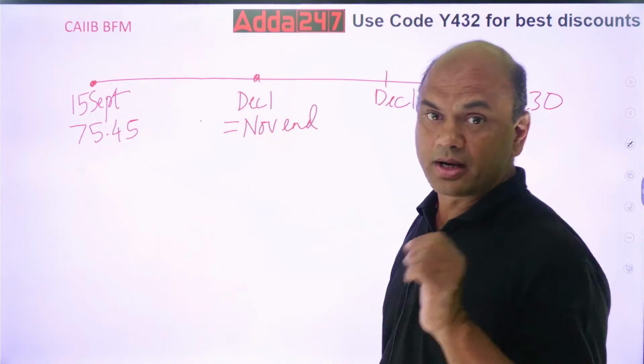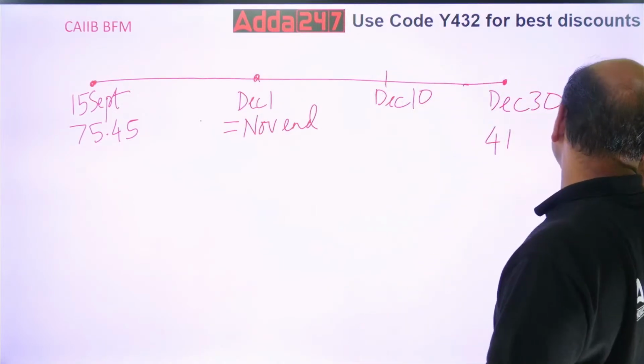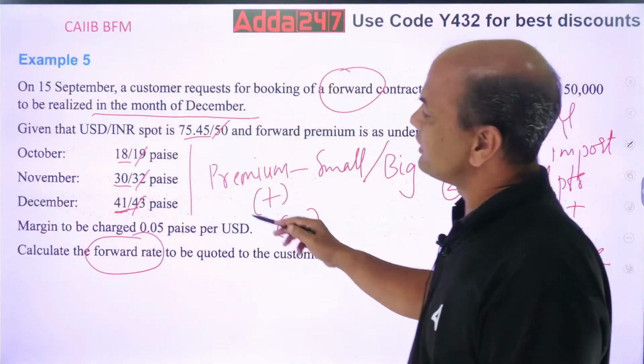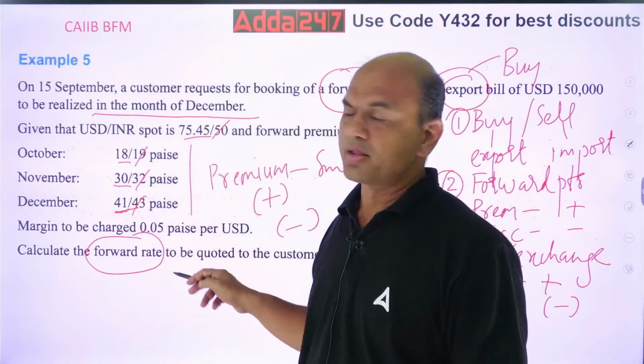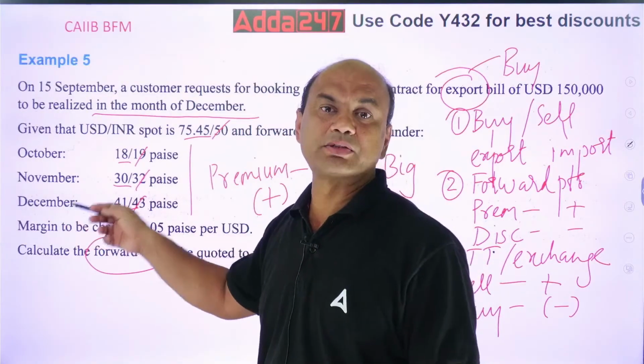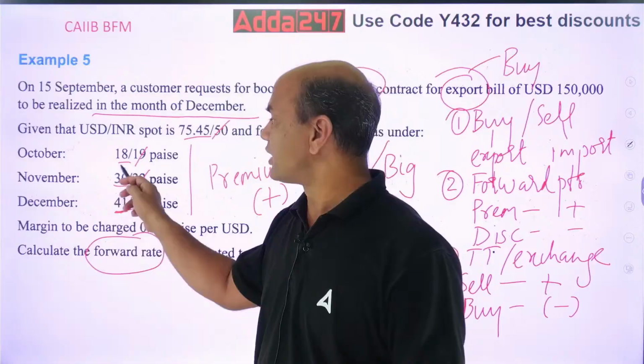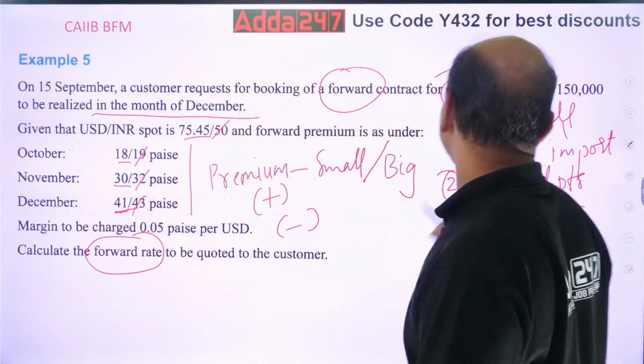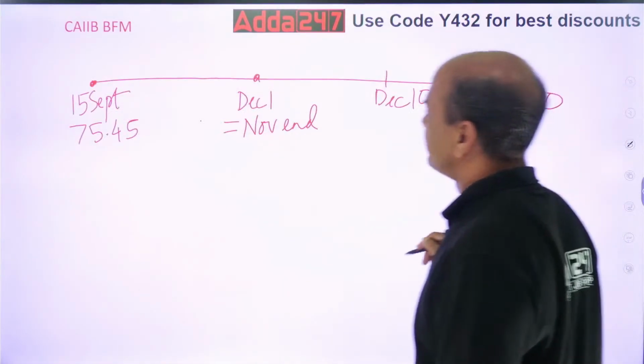Now what is the November end rate then? I told you just now that the rates given are for the month end. So whenever I am seeing the rate November, this November means November end. So here it is 30. So I will write 30 over here.